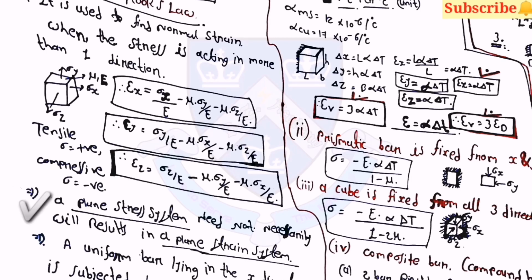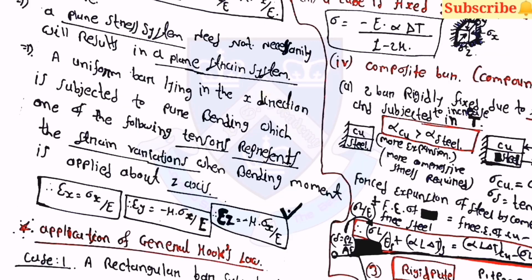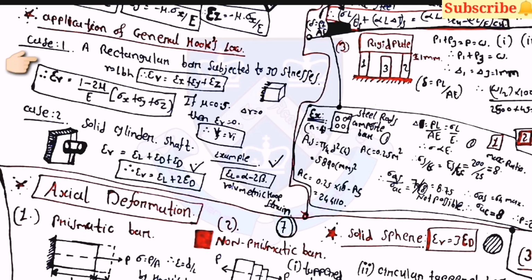Here, a plane stress system need not necessarily result in a plane strain system. Then, a uniform bar lying in the x direction is subjected to pure bending. Which one of the following tensors represents the strain variations when bending moment is applied about the z-axis? Then the equations will be like epsilon x is equal to sigma x by E, and epsilon y is equal to minus mu into sigma x upon E, and epsilon z is equal to minus mu into sigma x upon E.